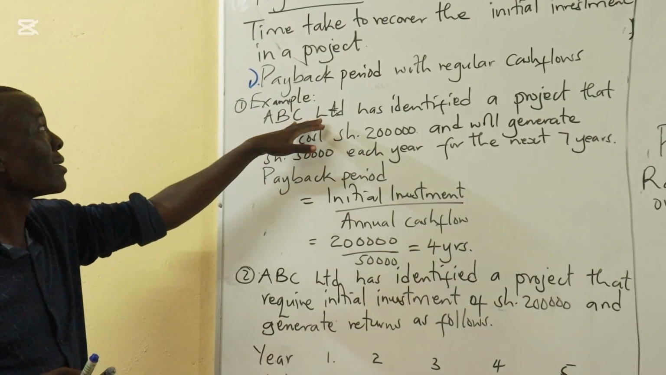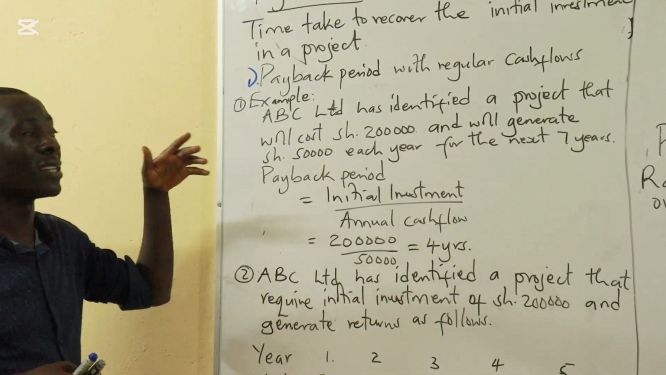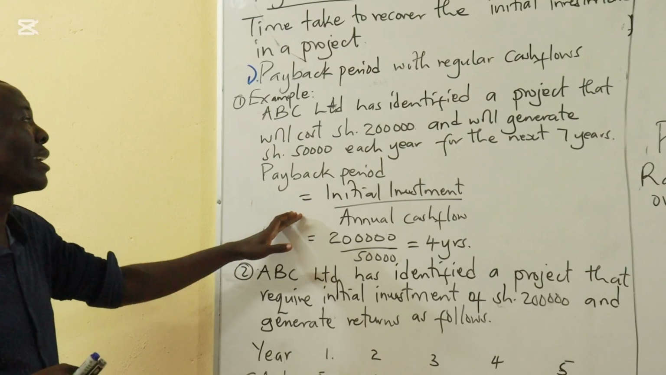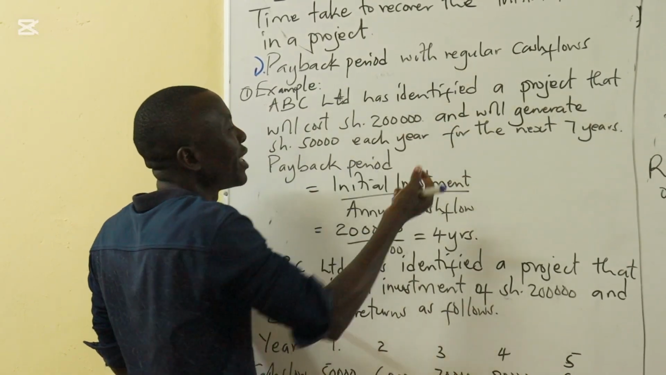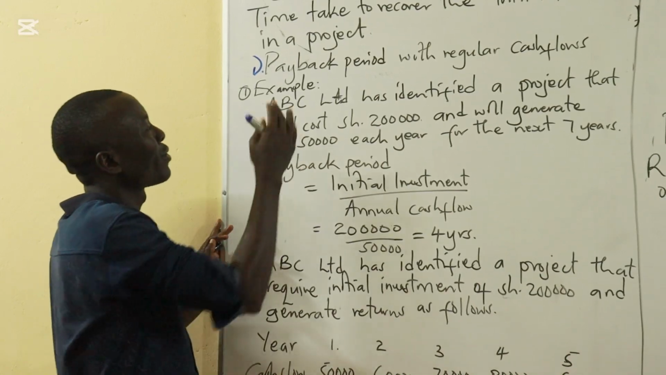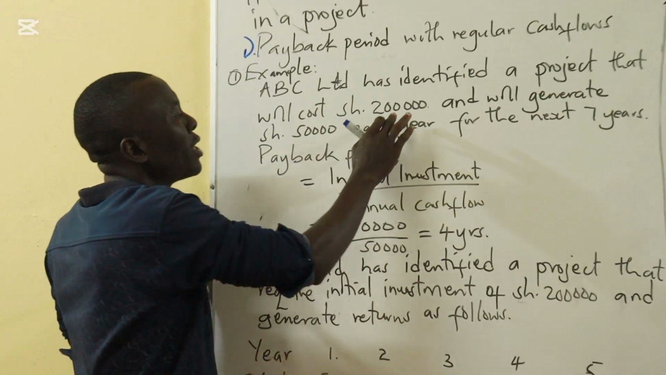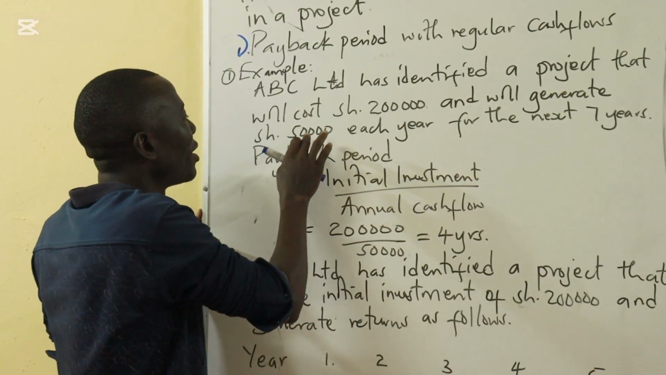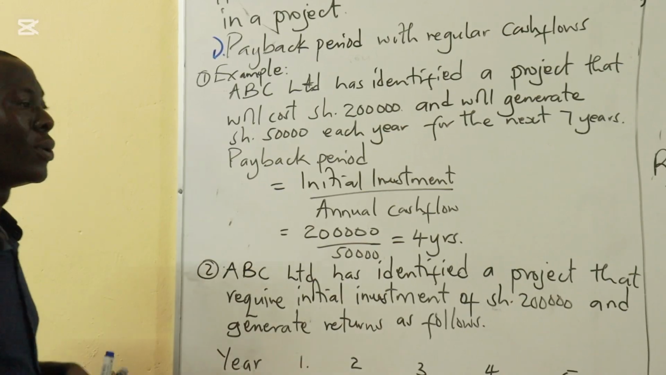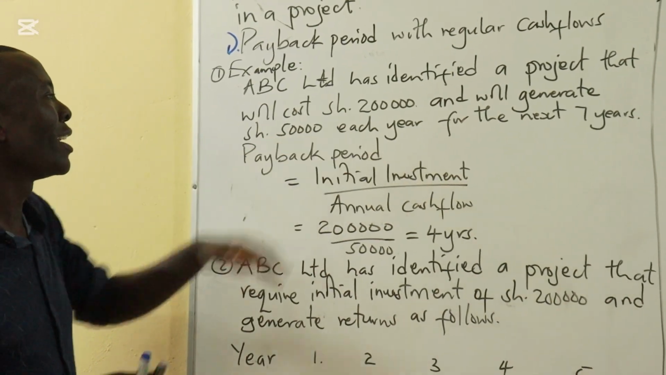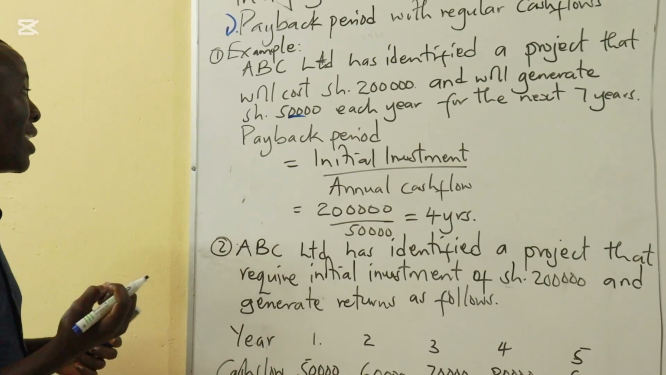I had mentioned earlier that in project appraisal, we have estimation of future cash flow. This is money we expect to get, and therefore, if the inflows are regular, we expect to get a specific amount each and every time. For example, ABC Limited has identified a project that will cost 200,000 and will generate 50,000 each year for the next 7 years. So the returns here are regular in that we are going to get 50 for year 1, 50 for year 2, for the next 7 years.